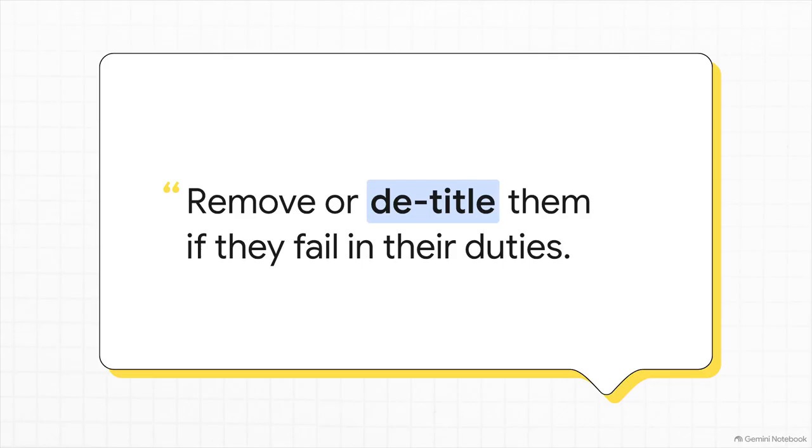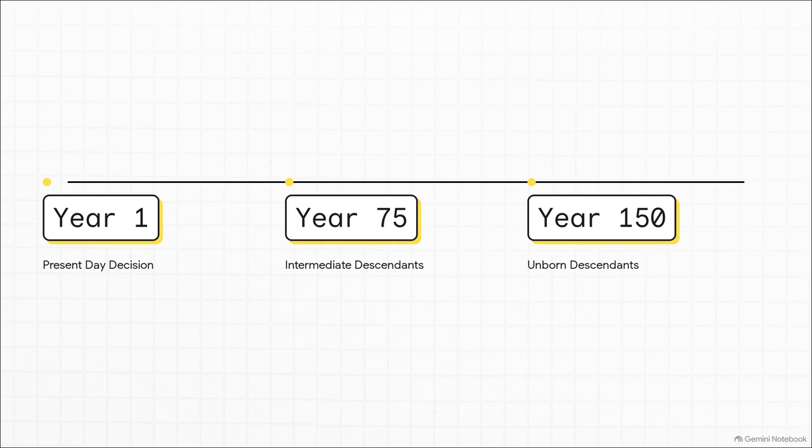These clan mothers supervised the moral integrity of the chiefs. They held the absolute ultimate constitutional power to detitle them. If a chief failed in his duties, acted selfishly, or broke the laws of peace, the women could literally strip him of his title and remove him from power on the spot. It was a brilliant system of checks and balances where men held the outward-facing political titles, but women held the ultimate foundational authority. Now, what's absolutely mind-blowing here is how they thought about time.